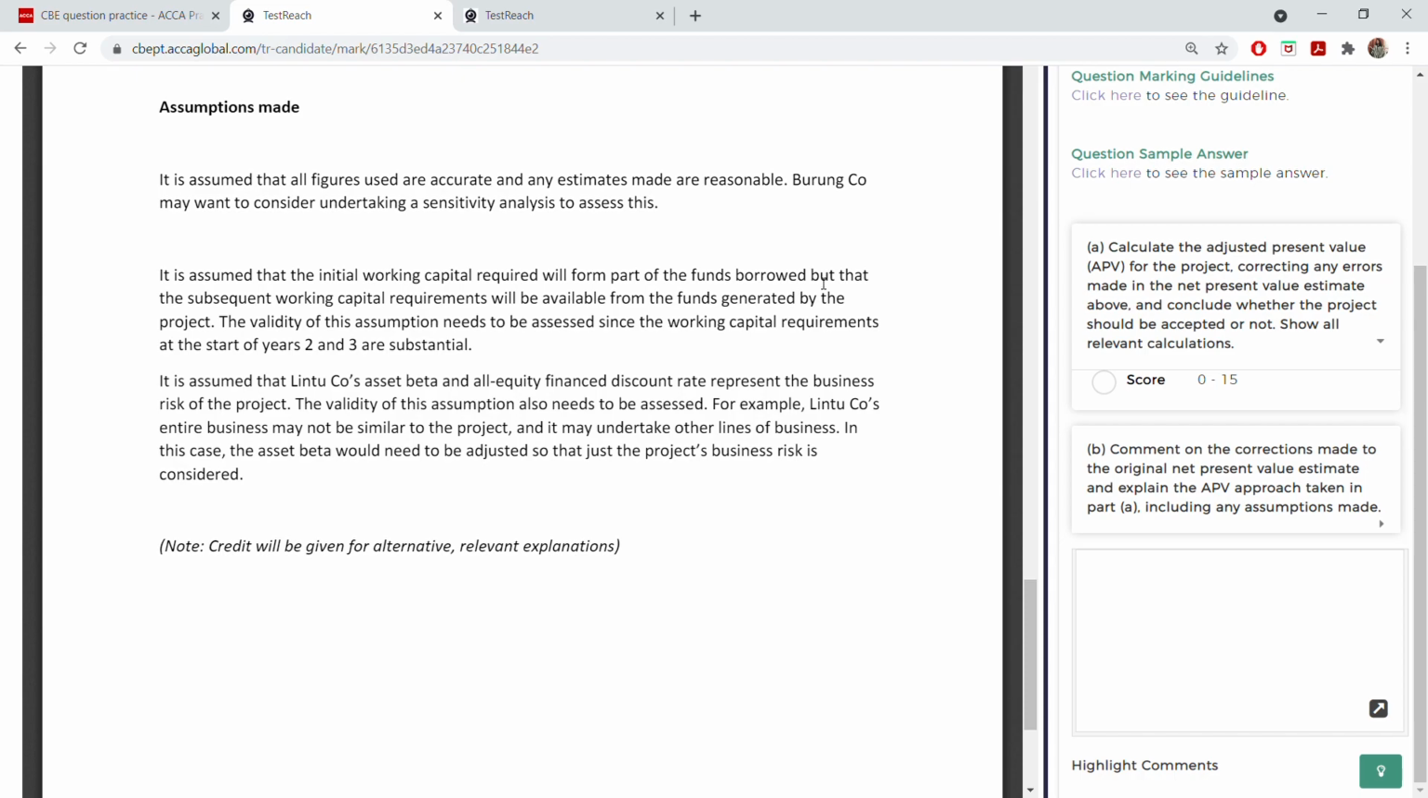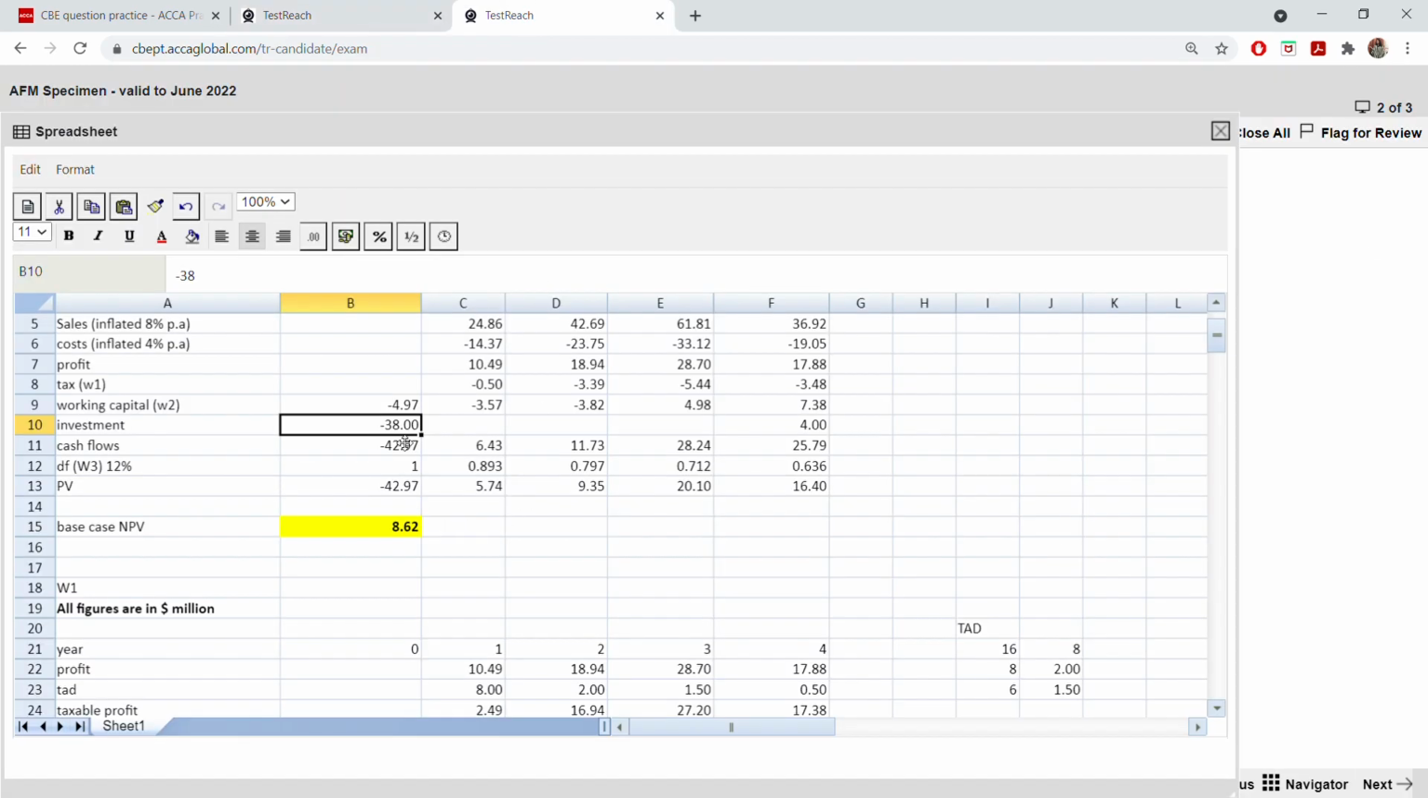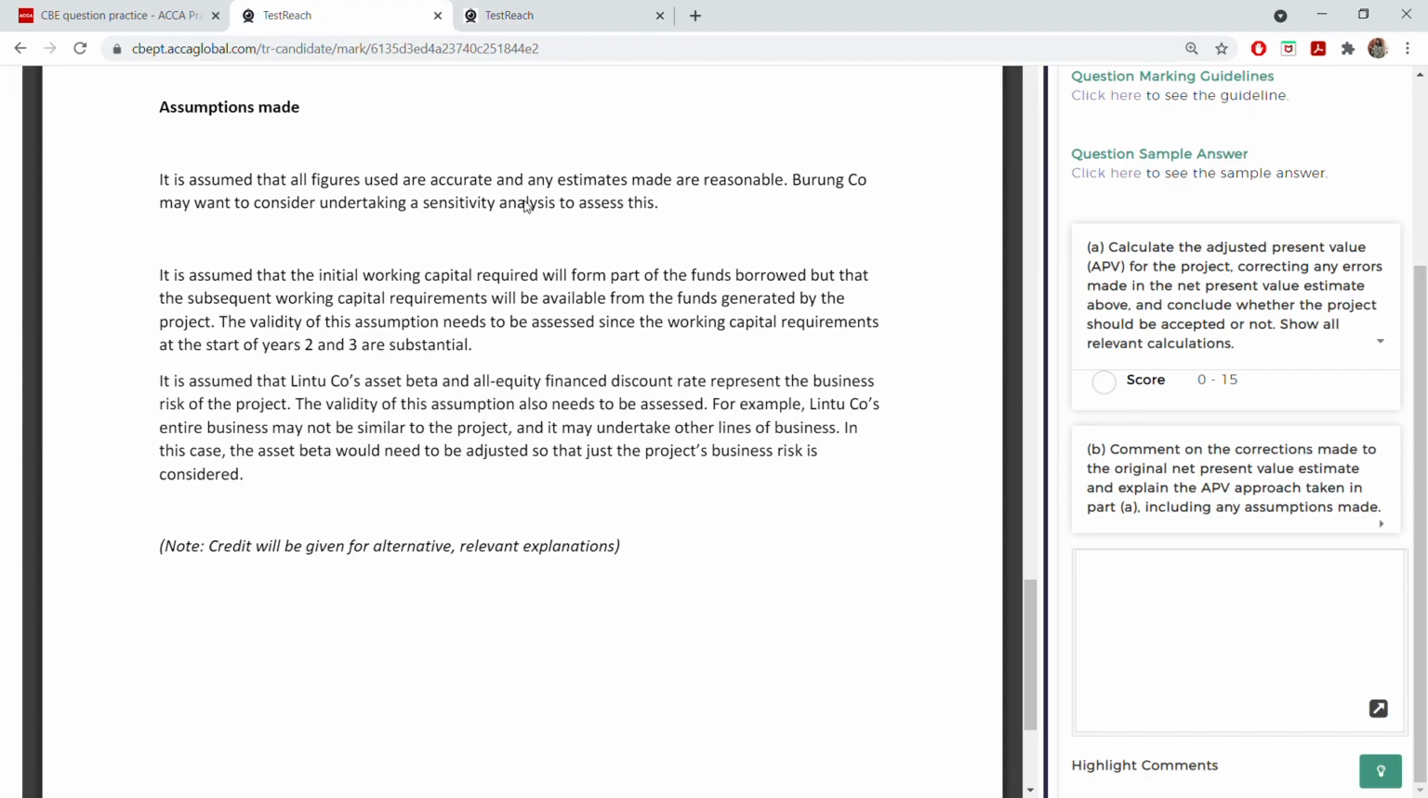But the subsequent working capital requirement will be available from the funds generated by the project. You see, only the first year you are taking for the funds borrowed. The balance, this also you need, but you will get this from the funds that are generated by the project. Okay, it will be available. For that you don't have to borrow. Whatever money you are generating from the investment will be enough for your working capital requirement.